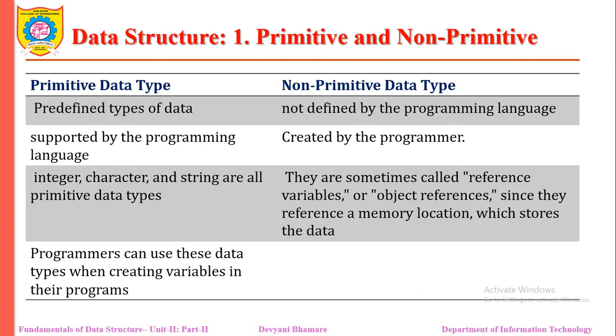Primitive data types are called defined data types, which are built-in data types. But non-primitive data types are not defined by the programming language. Primitive data types are supported by the programming language and non-primitives are created by the programmer. If we take examples like integer, character, string, all are primitive data types. But there are others, like an object or a reference to a variable, object references. These are called non-primitive data types.